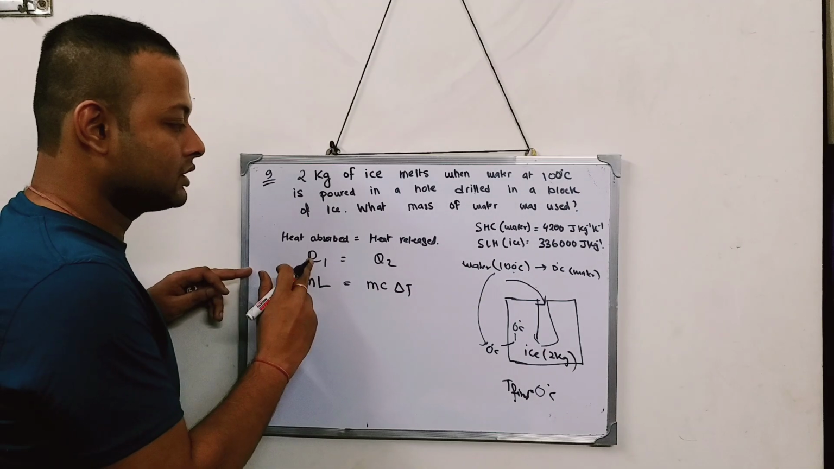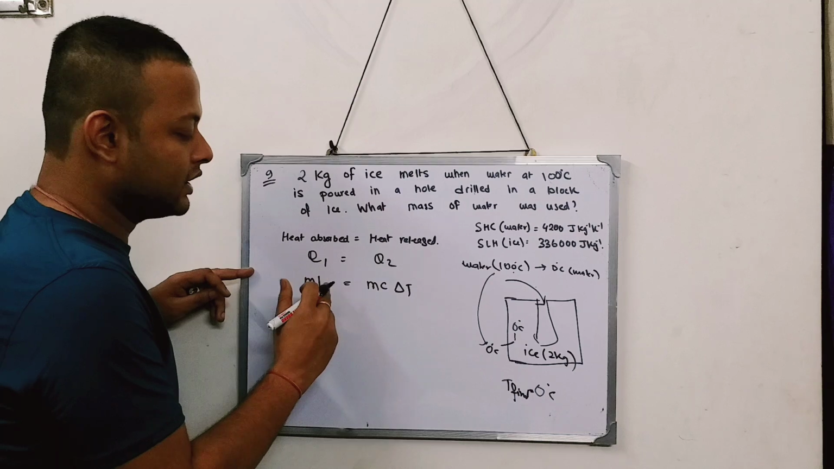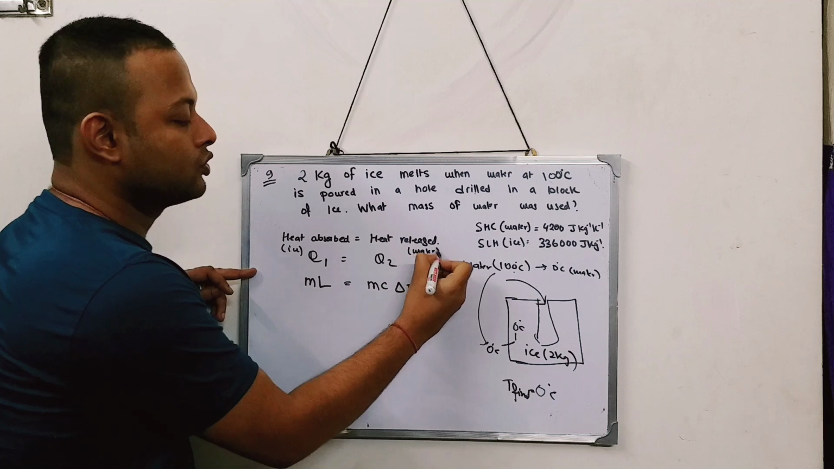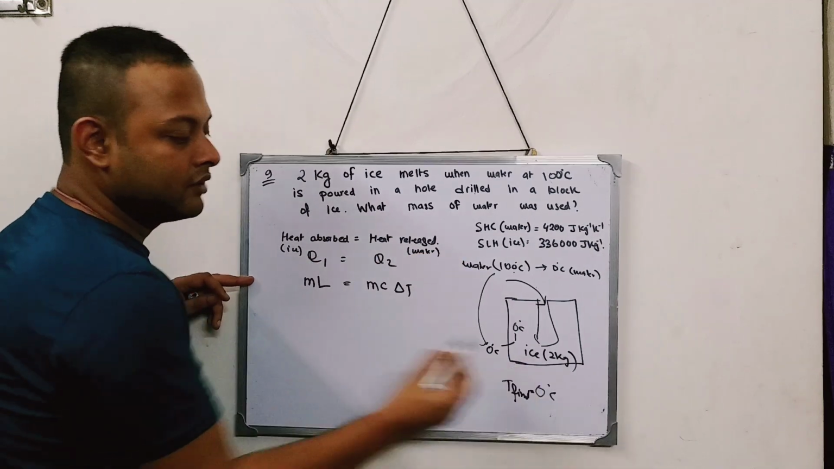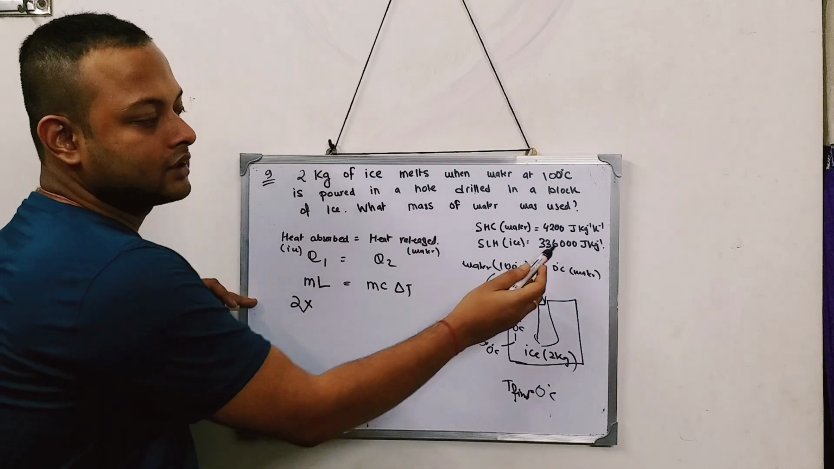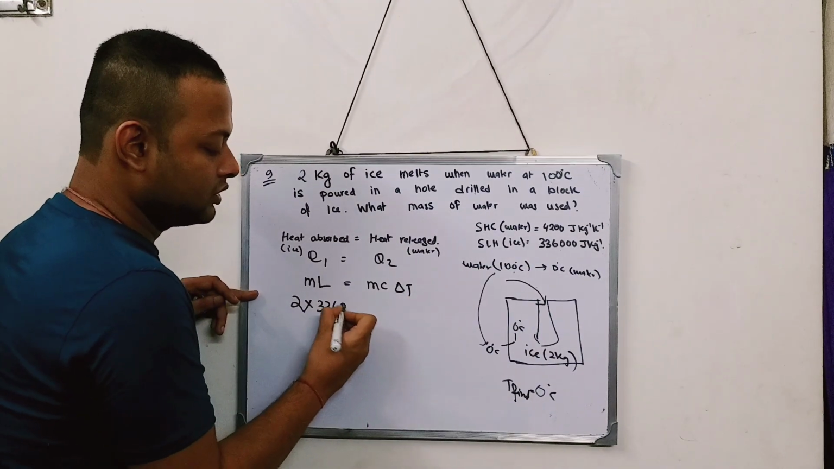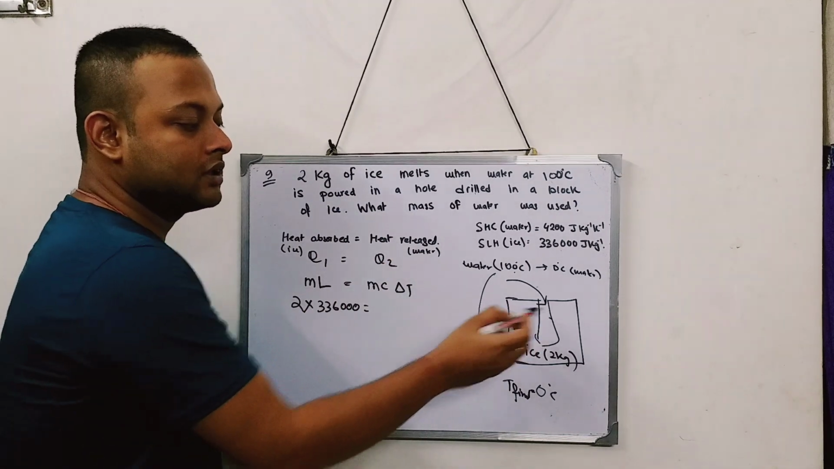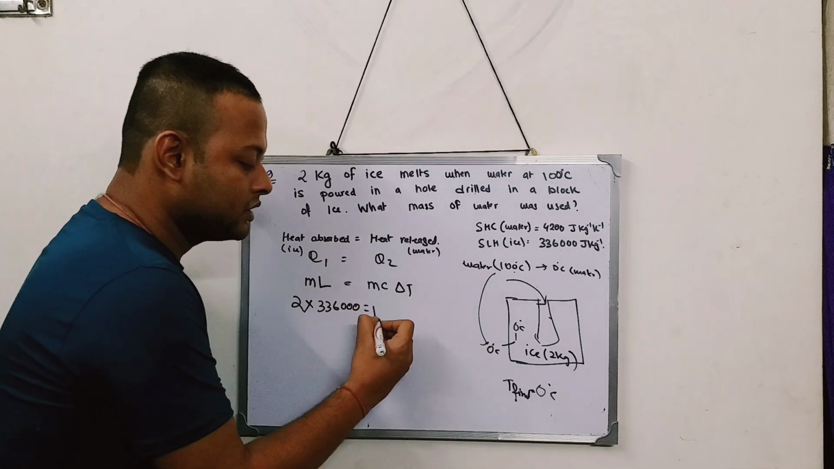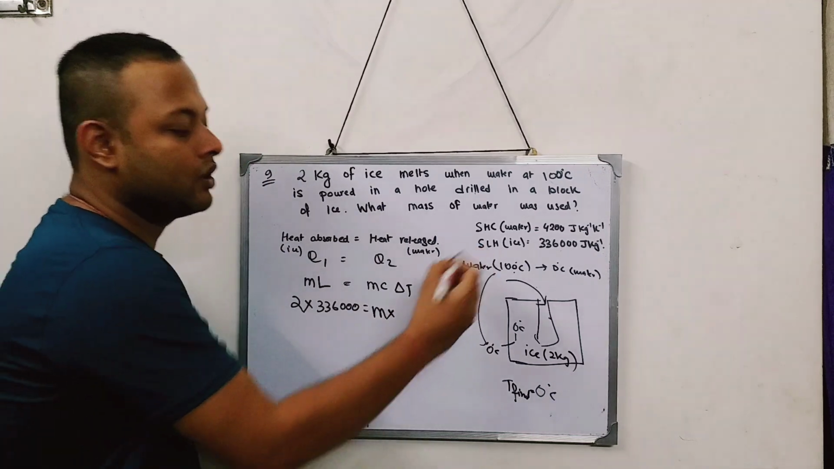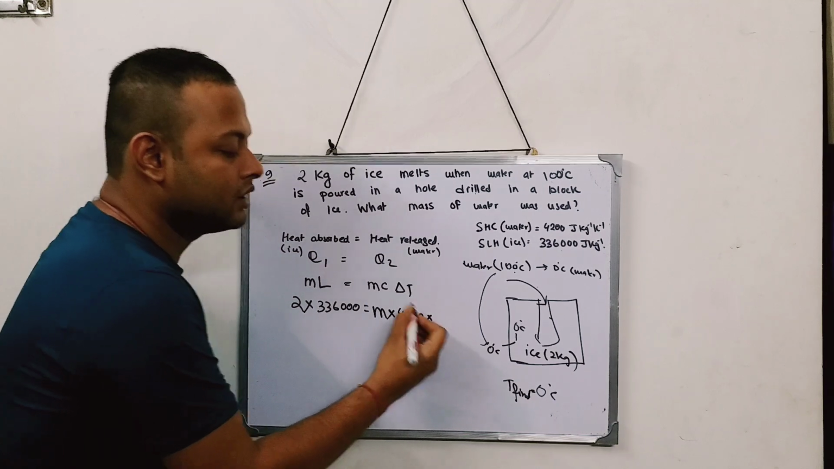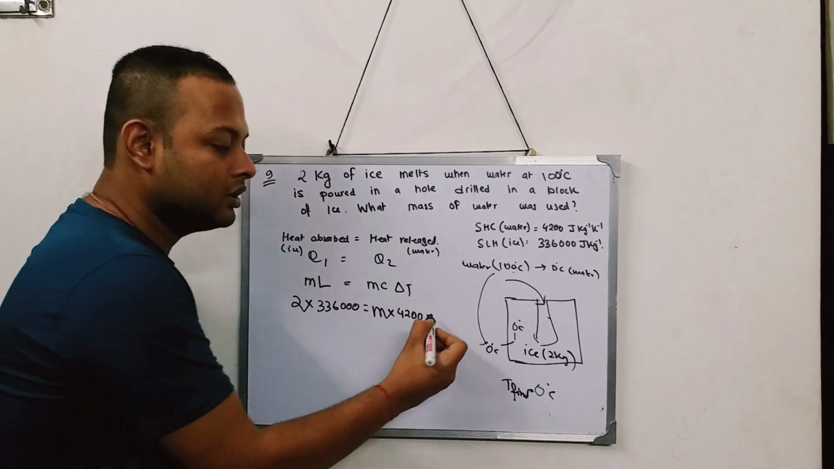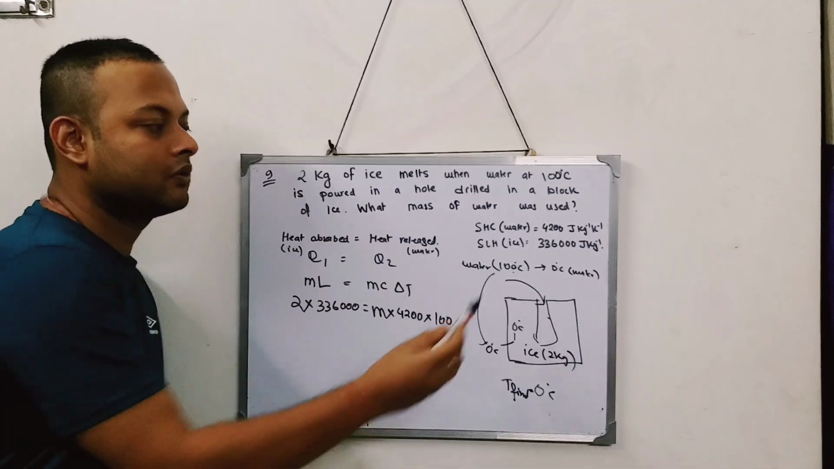Now, what is the mass? What is the ice that I am using? Heat absorbed by this ice, and this is the water. Mass of the ice is given over here, 2 kg. Latent heat of ice, 336,000. The water which is releasing heat, what is the mass of that water? That is only what I need to find. So m is equal to, I don't know. What is the specific heat capacity of water? 4200. And what is delta T? It is going from 100 to 0. So the change of temperature is how much? 100 only.